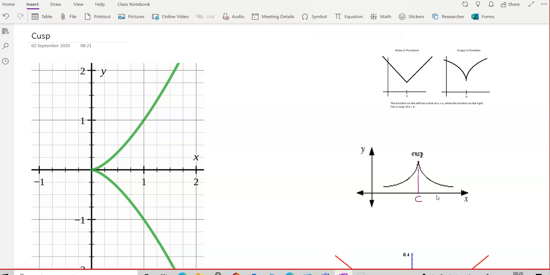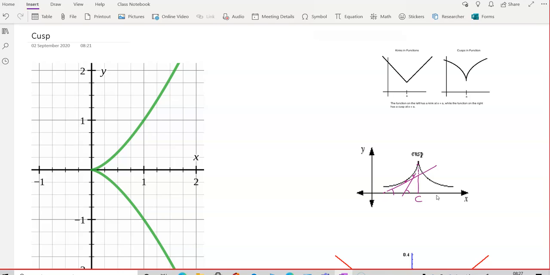then just before reaching the point C, if you find the slope of tangent just before this point, at every point you can see what happens to the slope of tangent. Let us discuss with this. Here the slope of tangent has positive value. Every point slope of tangent has positive value. Just before reaching the point also, the slope of tangent has positive value. But it is going to tend to plus infinity.